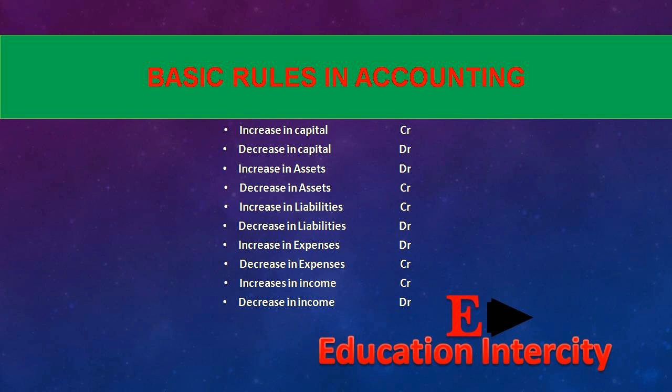When the capital is increased, then what will happen? The amount will be credited, and decrease in capital, then debited. Increase in assets, debit. Decrease in assets, credit. Increase in liability, credit. Decrease in liabilities, then what we will do? Debit. Increase in expenses, debit. Decrease in expenses, credit. Increase in income, credit. Decrease in income, debit.